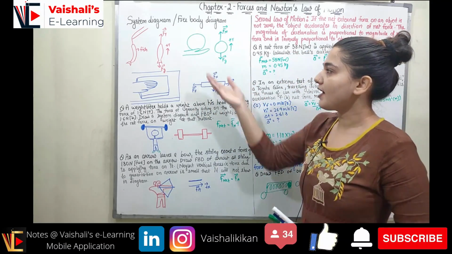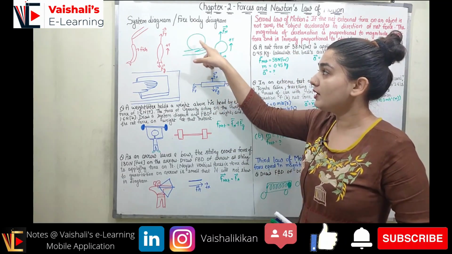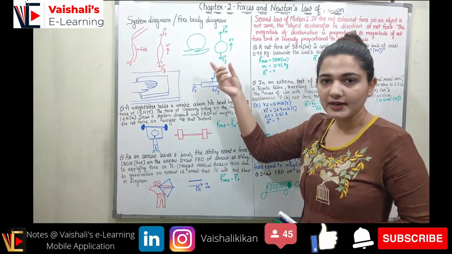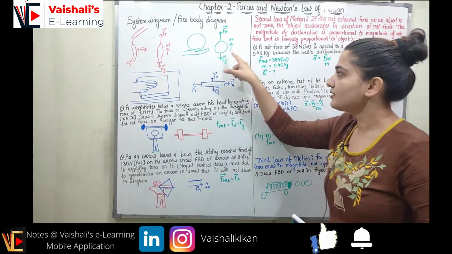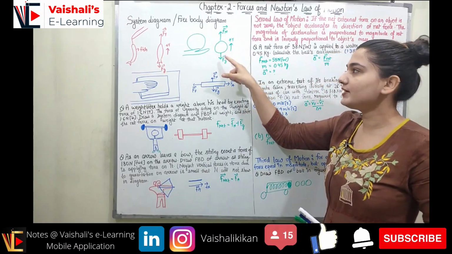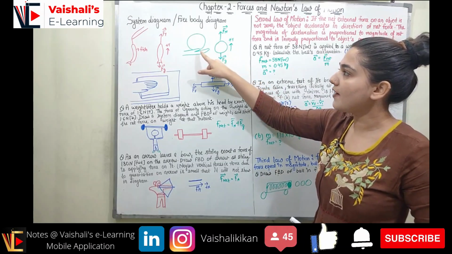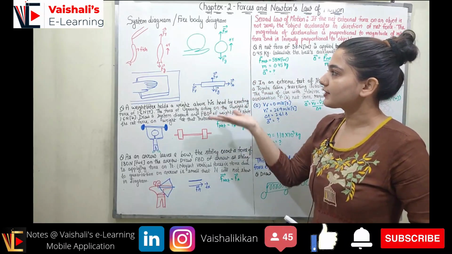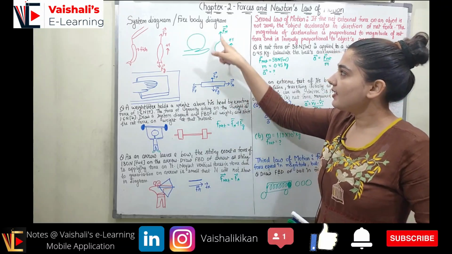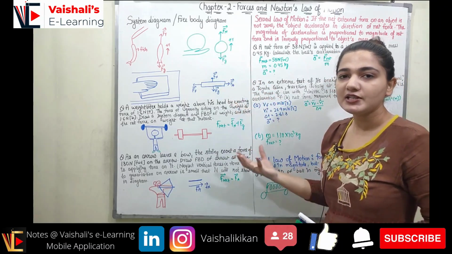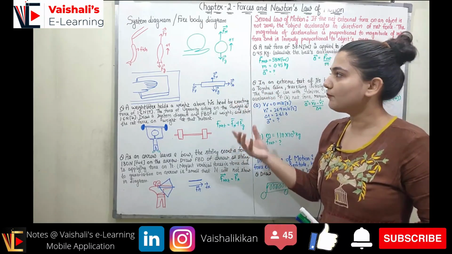Now again here we have a hand, on the hand we have a ball, and this is the system diagram, right? So we have the actual objects. Now here we will be having the representation of the object. This is my ball, and on the ball we will be having a normal force which is acting due to the hand upside, right? And we will be having a gravitational force which is acting on the ball in the downward direction.